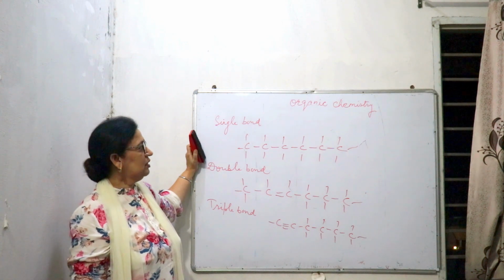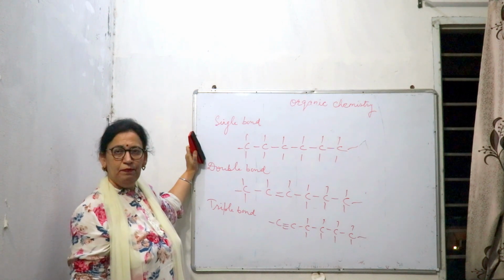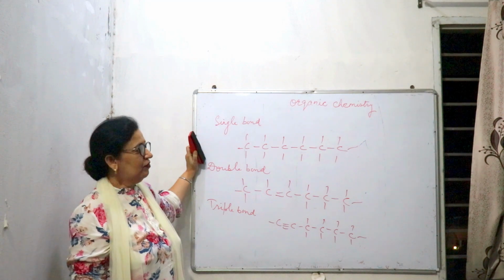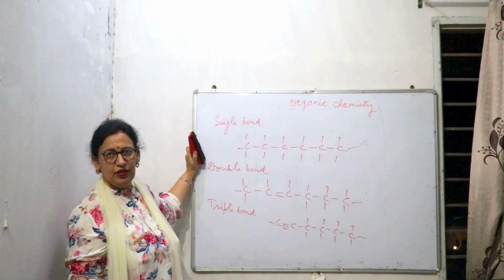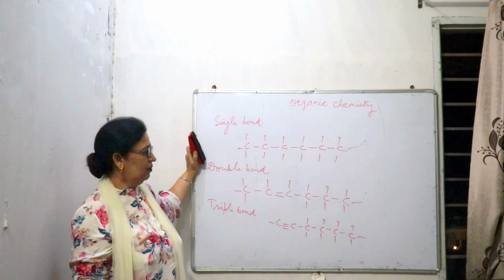So these two reasons are why organic compounds are millions in number, and why this is studied as a separate branch of chemistry, due to the millions of compounds.